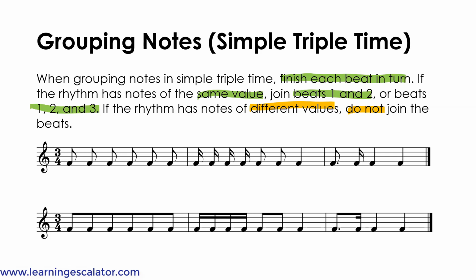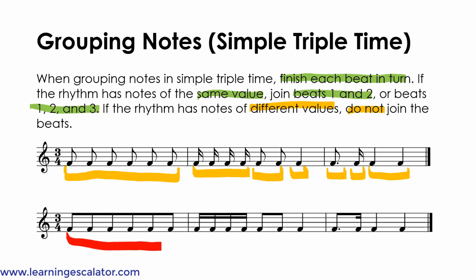So in the first one, there are 6 eighth notes, 4 sixteenth notes, 2 eighth notes, a quarter note, and then the last part there's a dotted eighth note, a sixteenth note, and 2 quarter notes. So the 6 eighth notes can be grouped together because they're notes of the same value, so you can join beats 1, 2, and 3 together.